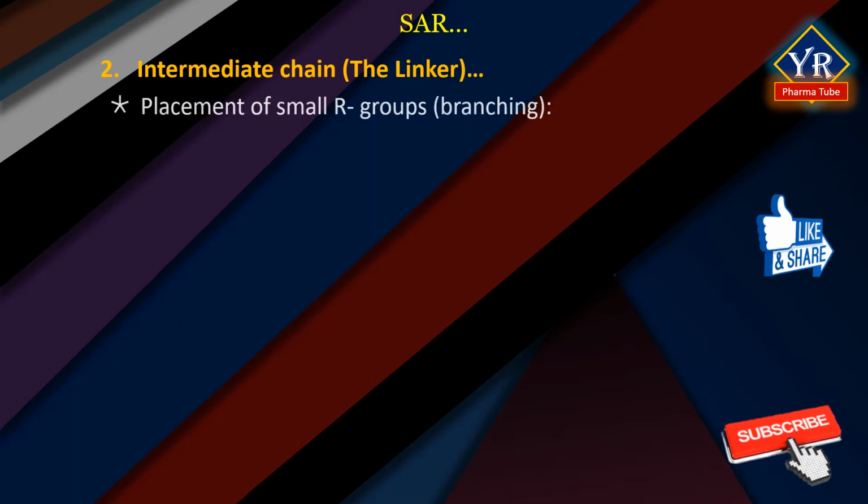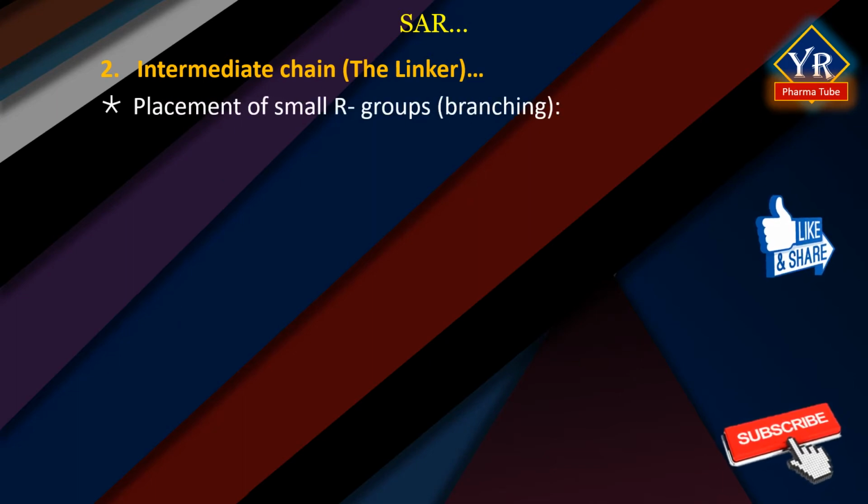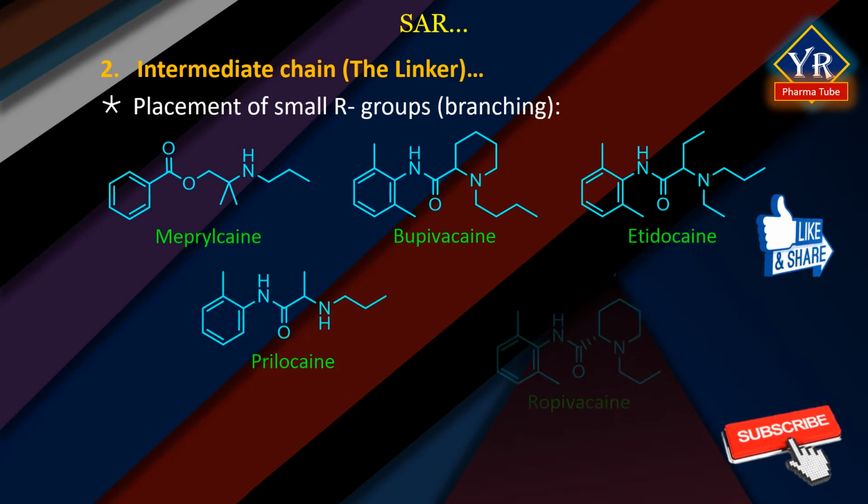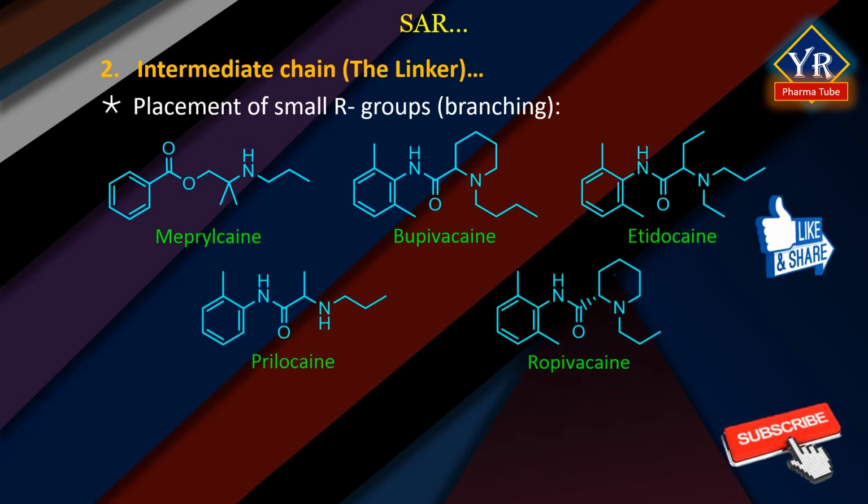The placement of small alkyl groups, that is, branching, especially around the ester function as in mepryl-caine, or the amide function as in bupivacaine, etidocaine, prilocaine or ropivacaine, also hinders esterase or amidase catalyzed hydrolysis, which prolongs the duration of action. It should be mentioned that prolonging the duration of action of a compound usually increases its systemic toxicities unless it is more selective toward the voltage-gated sodium channel, as in the case of levobupivacaine.